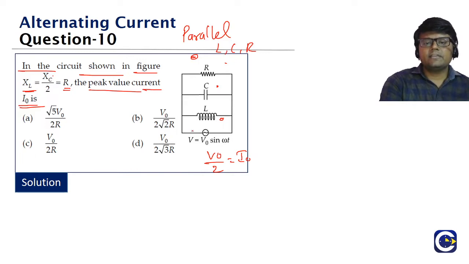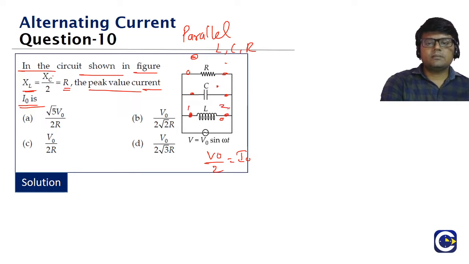At any instant, if you see the potential drop across each of these components, because they are in parallel, what will be the common thing between them? The common thing will be the potential drop. And how it is going to be common, if you look at each of these terminals, right?